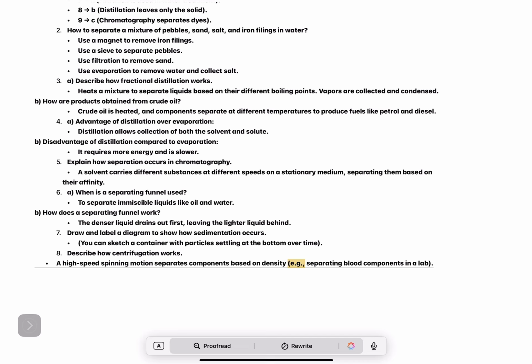8. Describe how centrifugation works. A high-speed spinning motion separates components based on density, e.g., separating blood components in a lab.